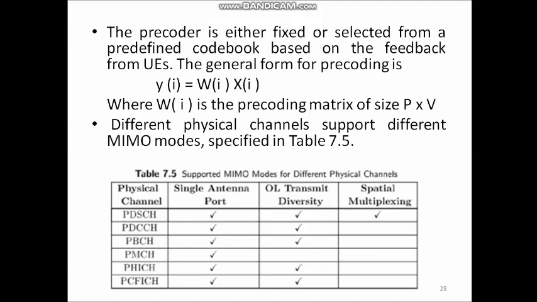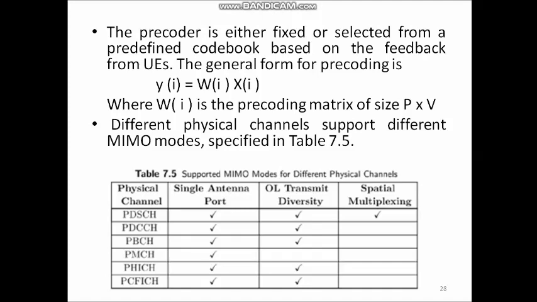The precoder is either fixed or selected from a predefined code book based on the feedback from user equipments. The general form for precoding is y(i) = W(i) x(i). So, basically the precoder takes a block of vectors x(i) as input and generates a block of vectors y(i) as output.